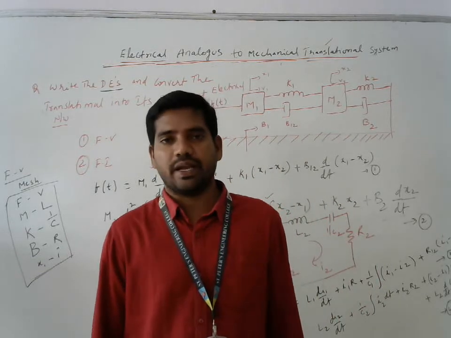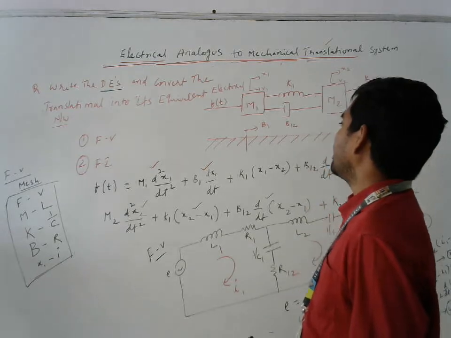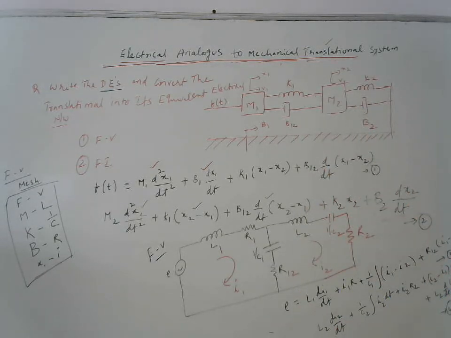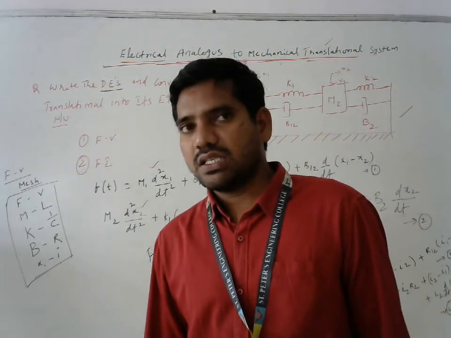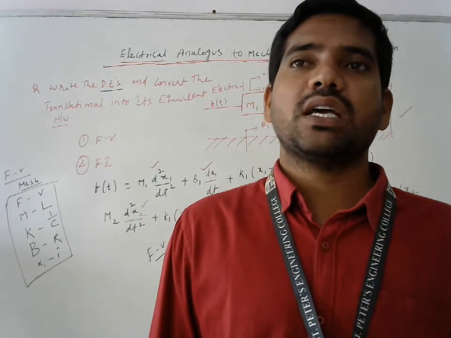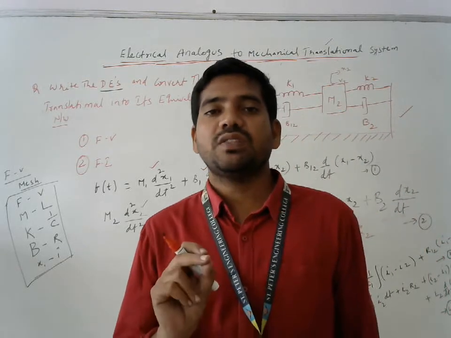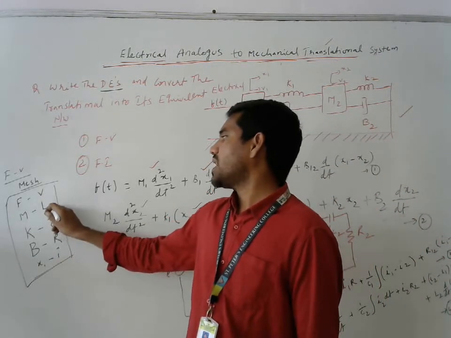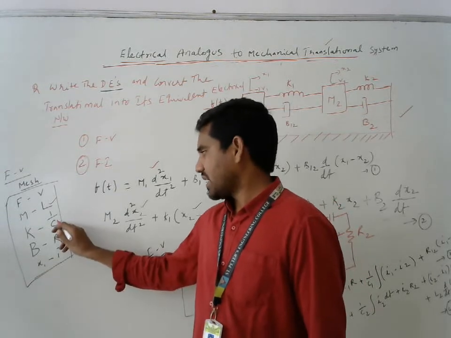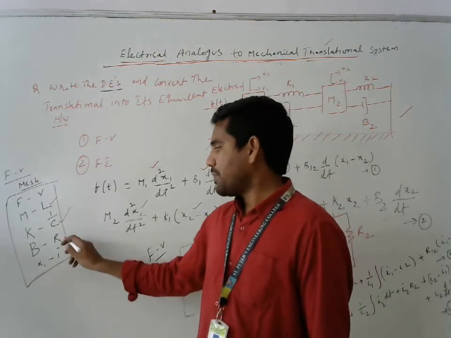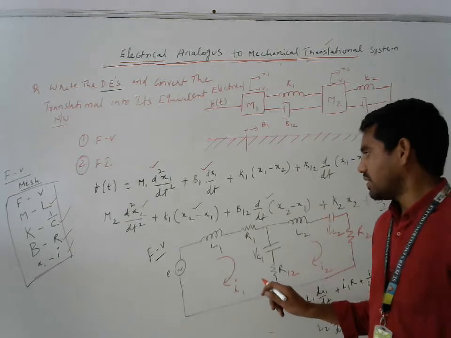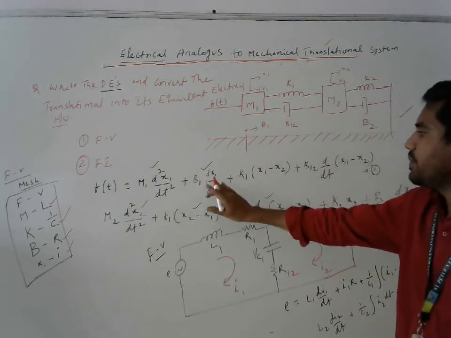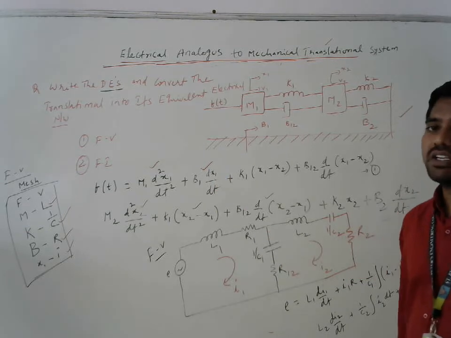Once we identify that it is a translational system, then in the case of a translational system, if we are converting into a force voltage analogy, mass M is replaced with L, spring K is replaced with 1 by C, damper B is replaced with R, and the displacement is replaced with I. That thing we have to know. If this diagram is there, immediately we need to write the differential equation.